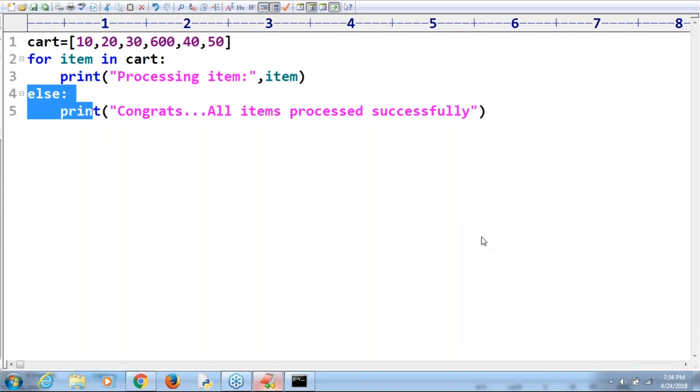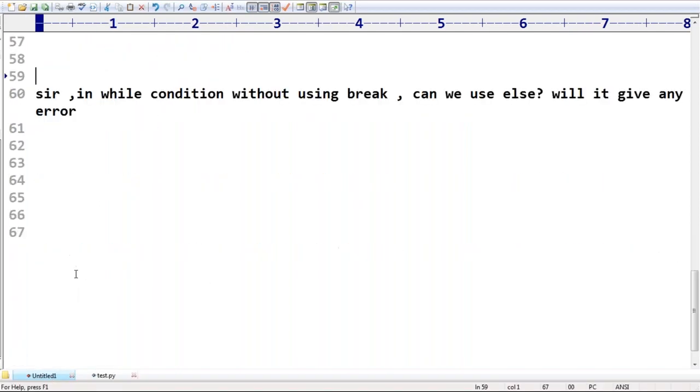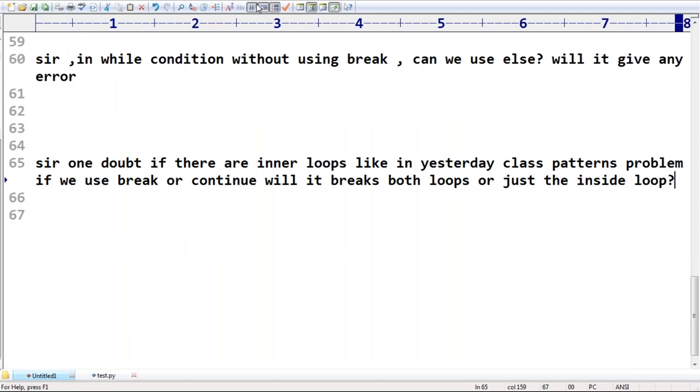Sir, Narendra, one doubt. If there are inner loops like in yesterday's class pattern problems, if we use break or continue, will it break both loops or just the inner one? Yes. So can you please observe that? Maybe I may cover the nested loops concept, or I already covered it, right? Nested loops concept. One minute, sir. This is the doubt. Can you please cross check? What is the answer? You can tell.